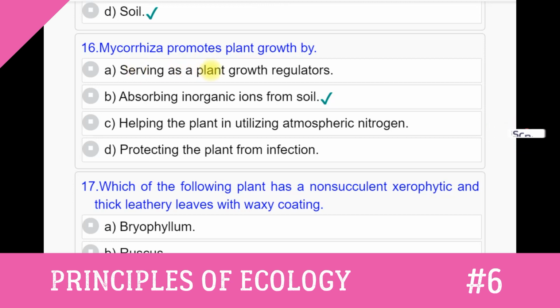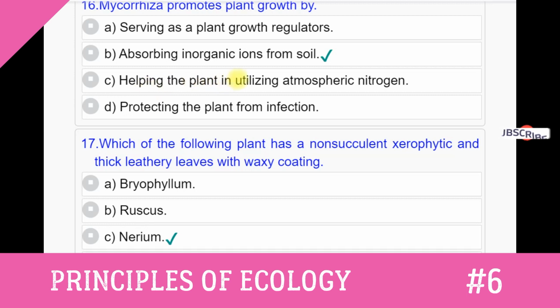Question number 16. Mycorrhiza promotes plant growth by option A. Serving as a plant growth regulator. Option B. Absorbing inorganic ions from soil. Option C. Helping the plant in utilizing atmospheric nitrogen. Option D. Protecting the plant from infection. Answer to this question number 16 is option B. Absorbing inorganic ions from soil.